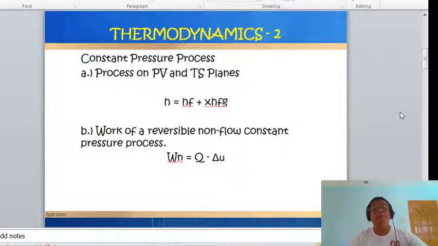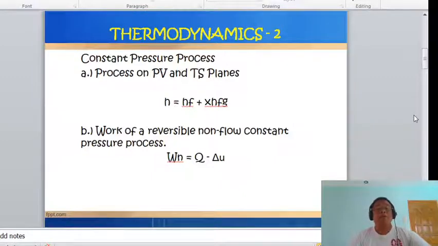So, class, this is very similar to the previous discussion. This is not for constant pressure, but it is for constant temperature. So, take note, class, okay? You can change pressure here to temperature. So for the PVT relation, by just looking at the figure, in getting the enthalpy, that is equal to the enthalpy of the liquid plus the quality of the steam multiplied by the enthalpy rather of the mixture. Okay? So, the discussion of this class is very short.